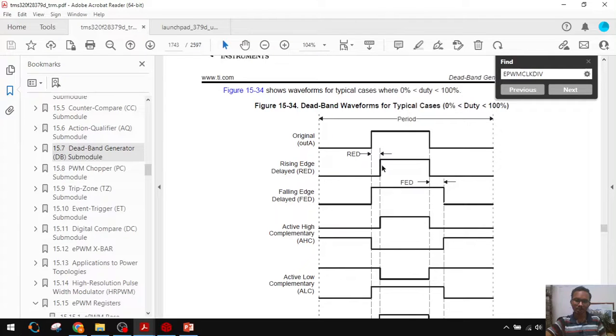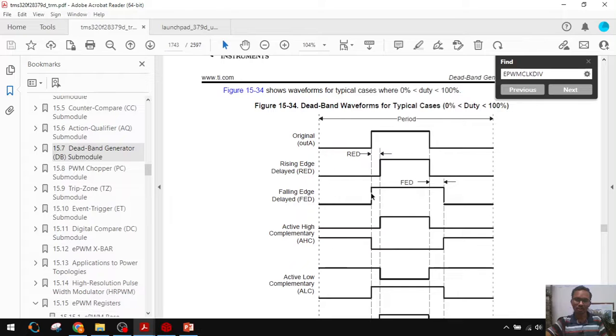For IGBT 2 we want a complementary gate pulse to this pulse, with deadband.